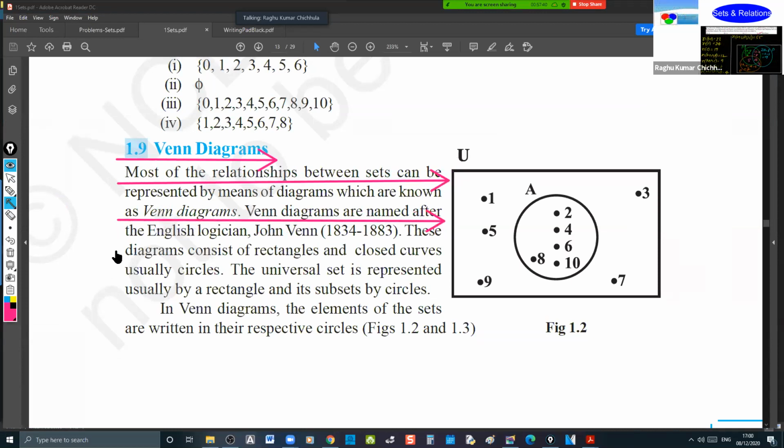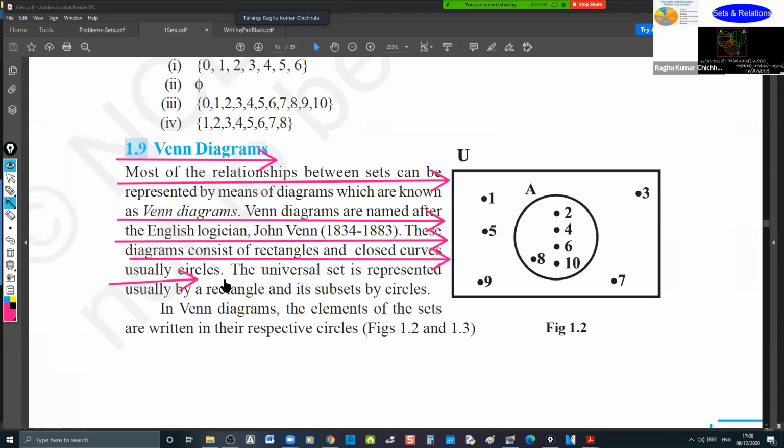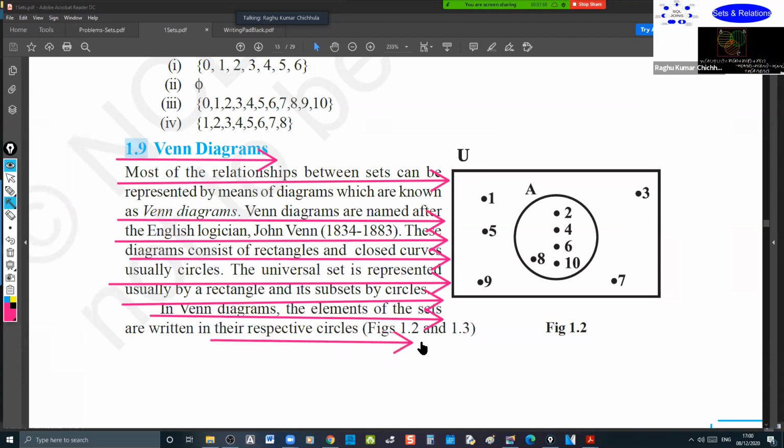Venn diagrams are named after the English logician John Venn. These diagrams consist of rectangles and closed curves, usually circles. The universal set is represented usually by a rectangle and its subsets by circles. In a Venn diagram, the elements of the sets are written in their respective circles. That's what I just now explained to you.